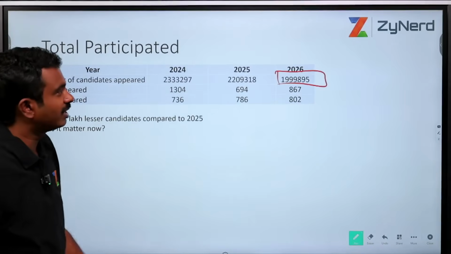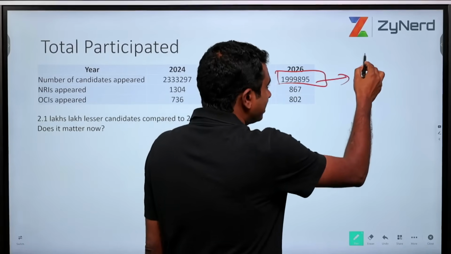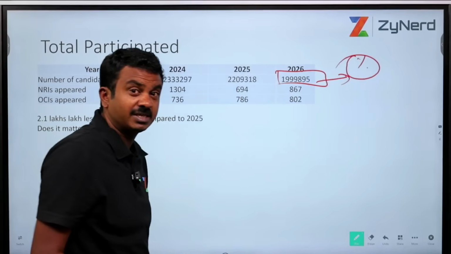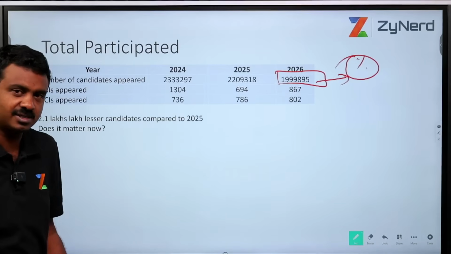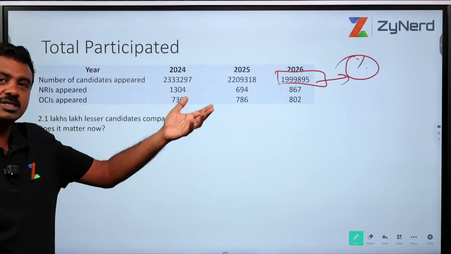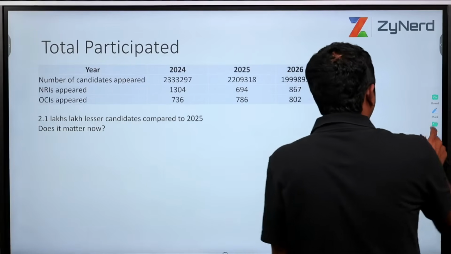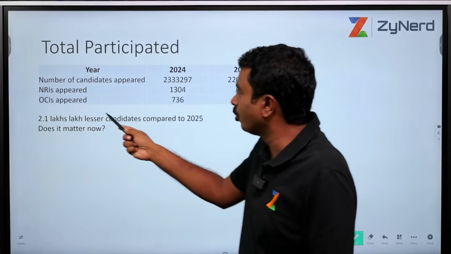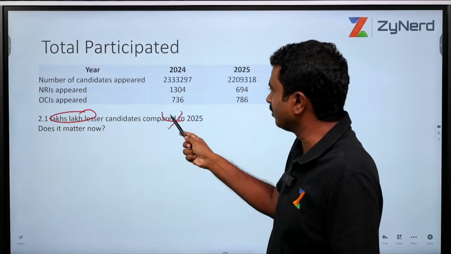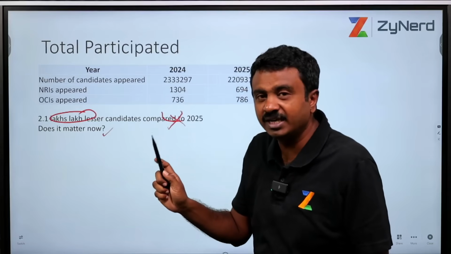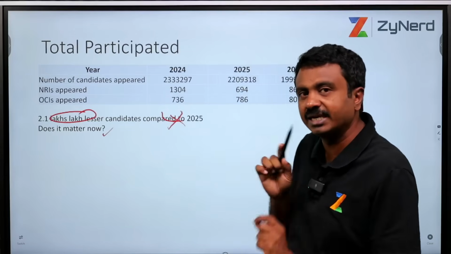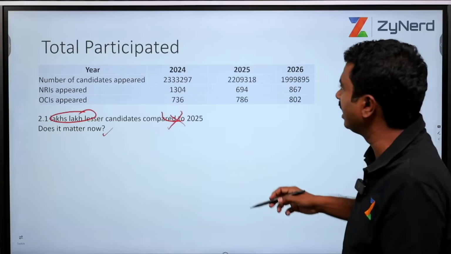We would also like to tell you the percentage of people who appeared in the examination has come down. Does it matter? Again, doesn't matter. Out of the total people who registered, a lesser percentage participated, doesn't matter at all. Your rank matters. All that matters is those people above your rank. 2.1 lakh fewer candidates, doesn't matter. Where does it matter in terms of qualification? We will come to that later in the later part of the session.